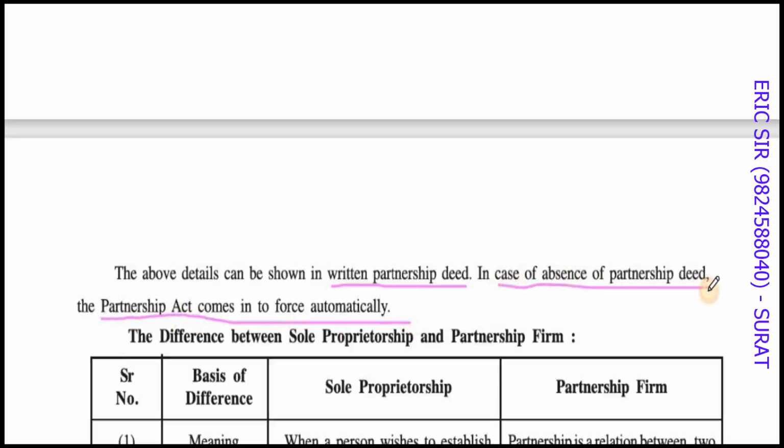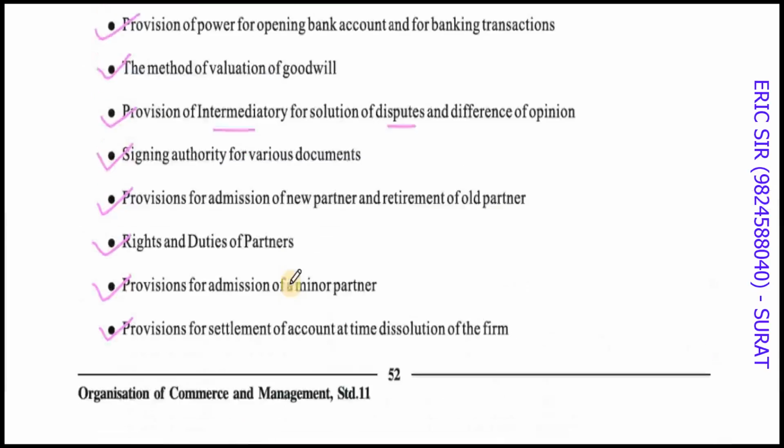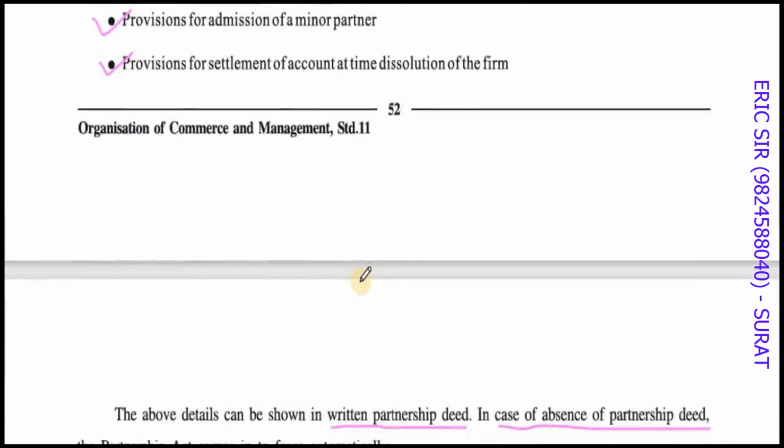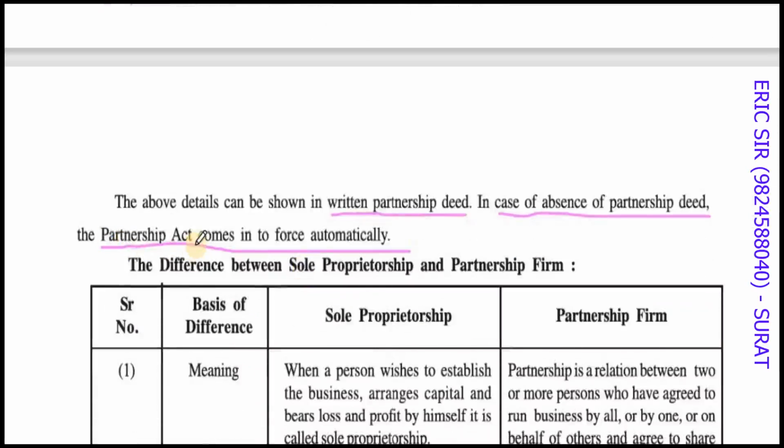Okay, suppose the partners have registered their firm, but the partnership deed is not signed among them. So all these provisions are not established among them. Then what? So there's a solution. There's the Partnership Act of 1932, which has had updations or additions over a period of time.